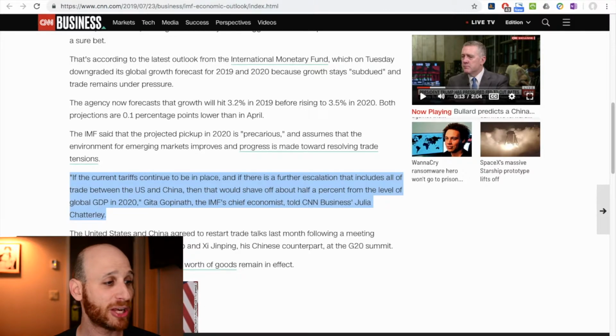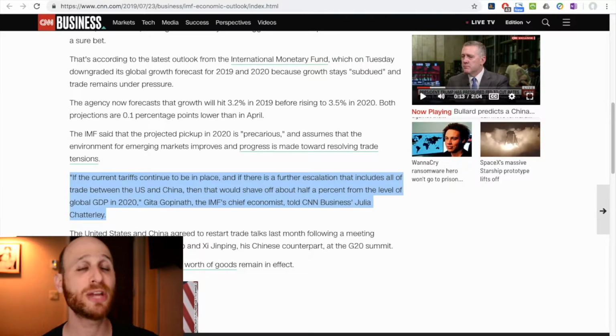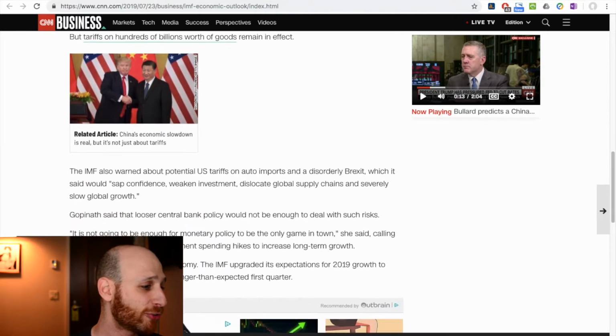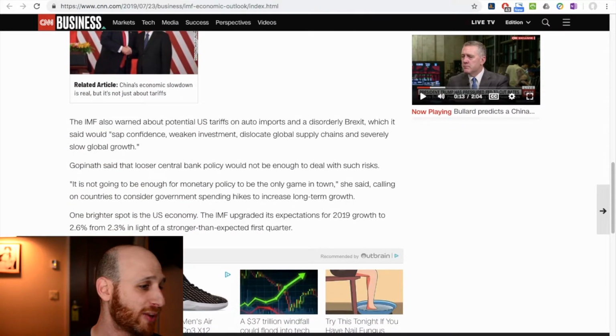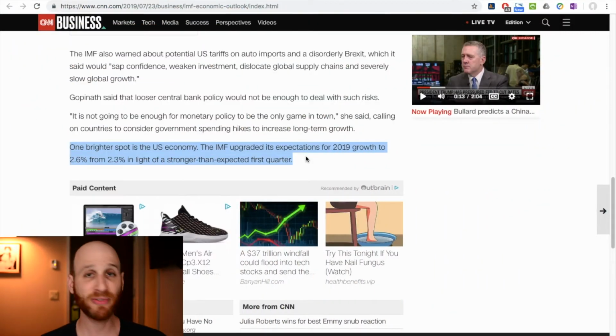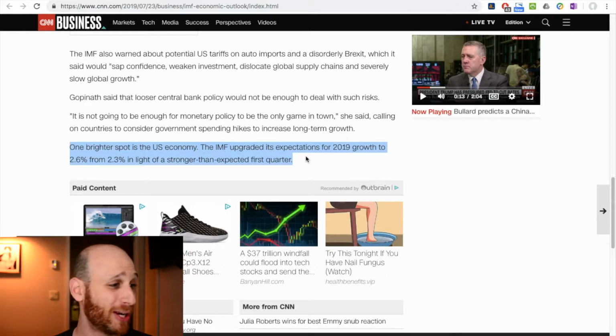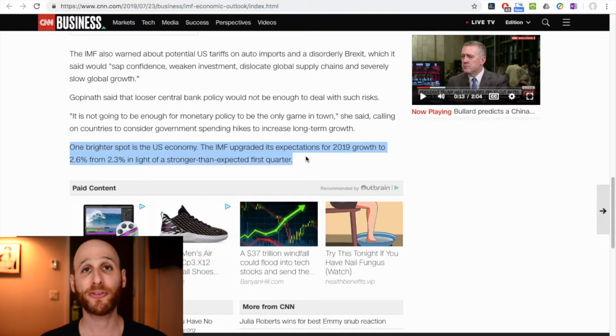And that's the IMF's chief economist making that comment. So again, that trade war really creating substantial risks for the global economy. If we scroll down a little bit here, we can see that even though there are these global challenges, that one brighter spot is the US economy, right? The IMF has upgraded its expectations for 2019 growth to 2.6% from 2.3%. So even though the global picture is a bit pessimistic, there are pockets of optimism, including the US economy.